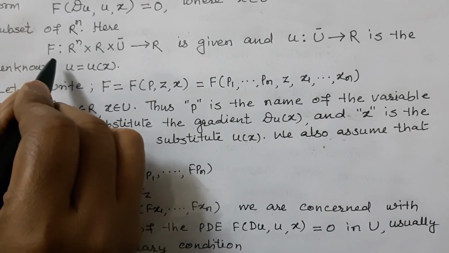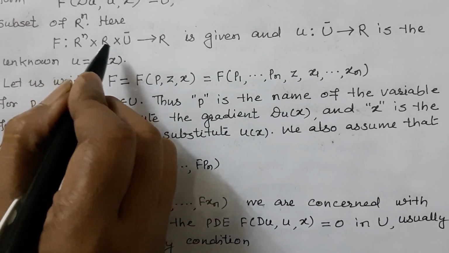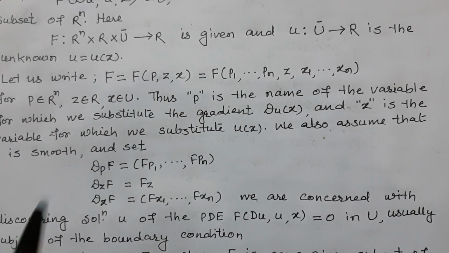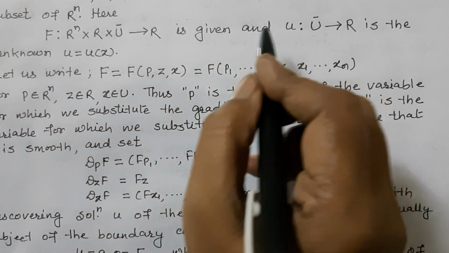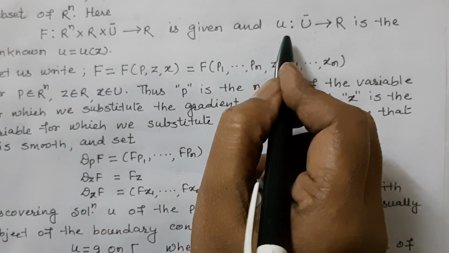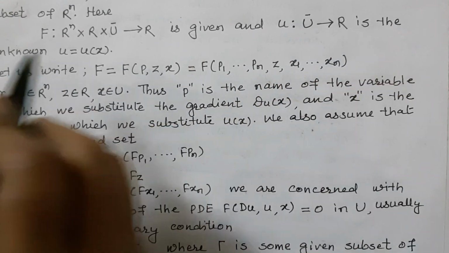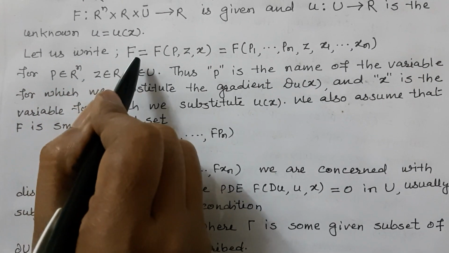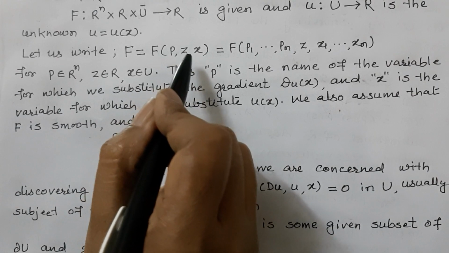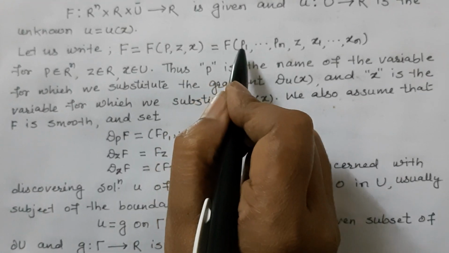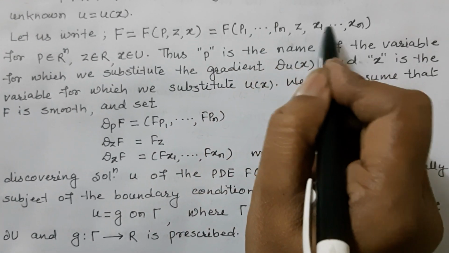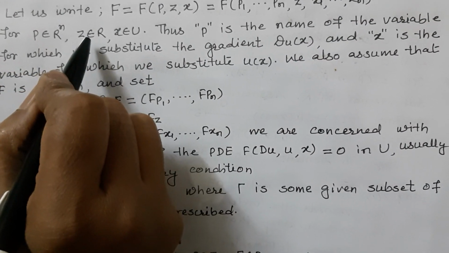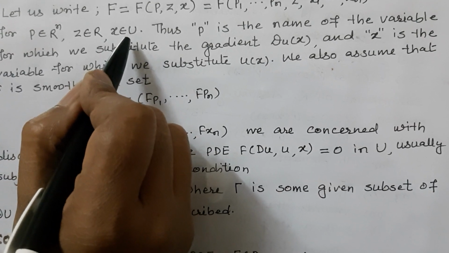R^n is an n-dimensional real Euclidean space. F be a function from R^n × R × Ū, where Ū is the closure of U, tends to R is given, and u be a function from Ū tends to R is the unknown, u = u(x). Let us write F = F(p, z, x), where F(p1, ..., pn, z, x1, ..., xn) for p belongs to R^n, z belongs to R, x belongs to U.